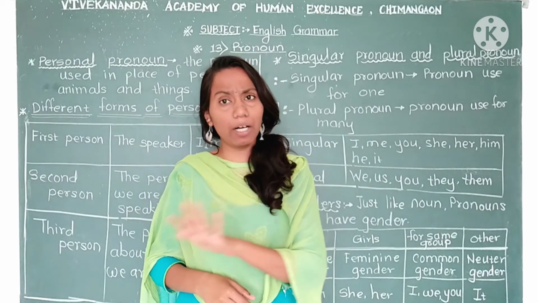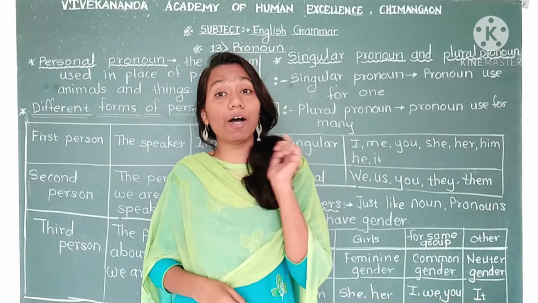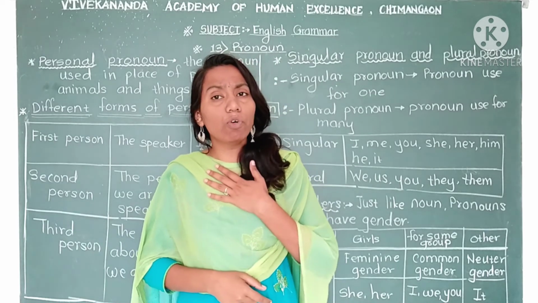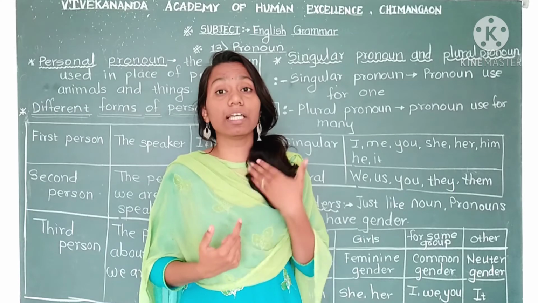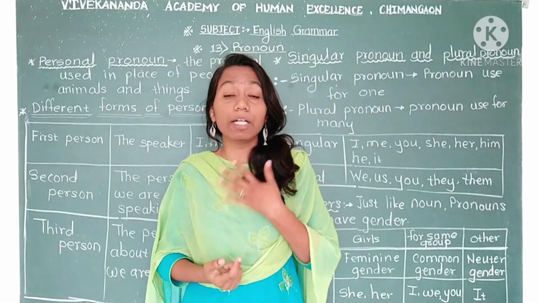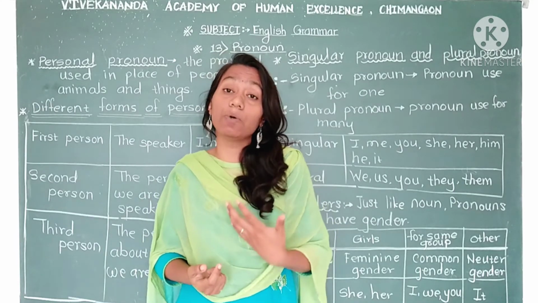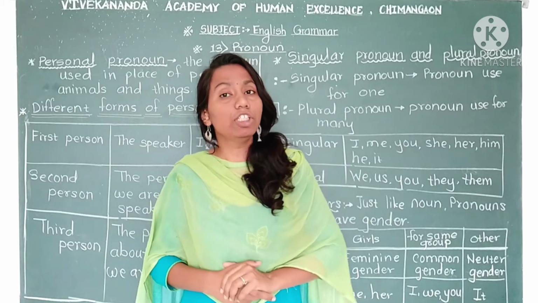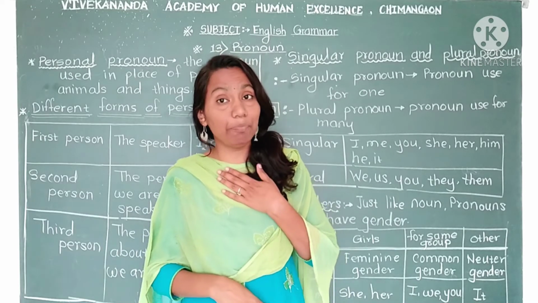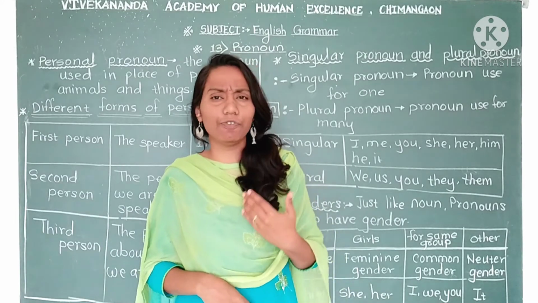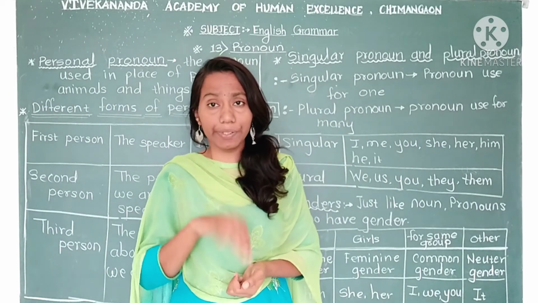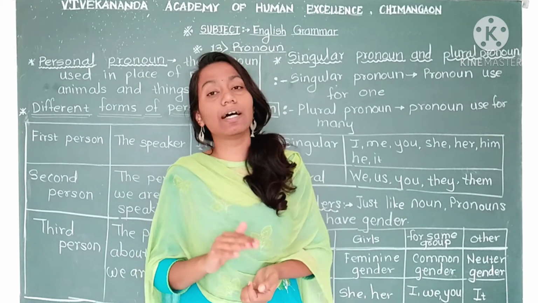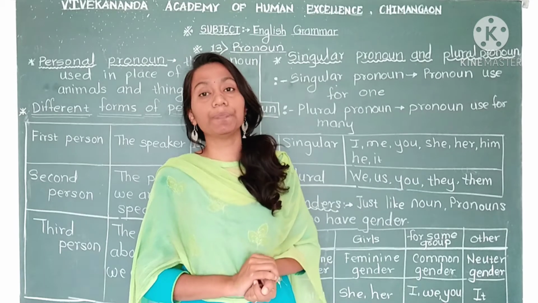If the speaker, the person who is talking, wants to tell about himself or herself, which pronoun will they use? I and me. I, me, us, we. Correct? So this comes in the first person group.